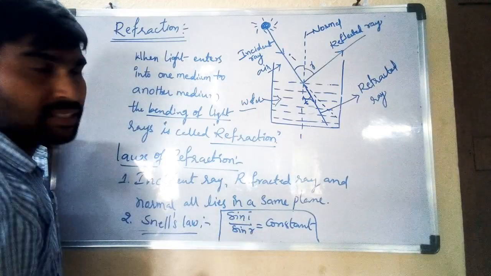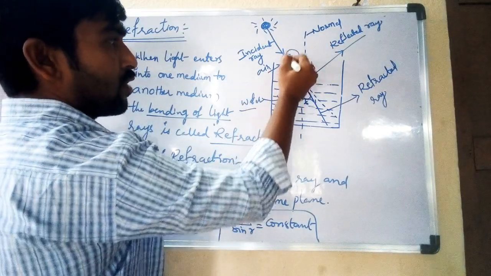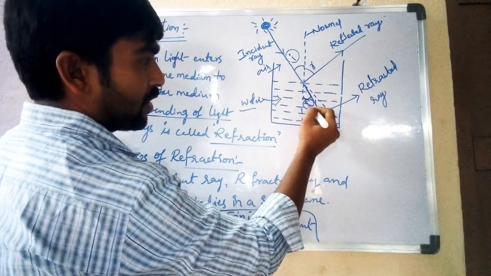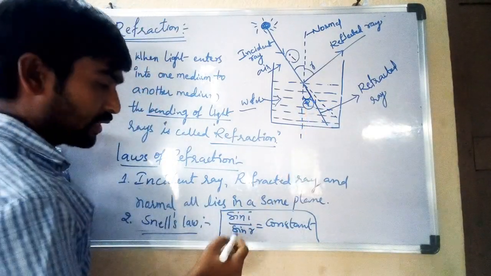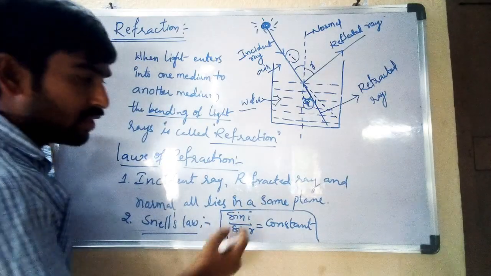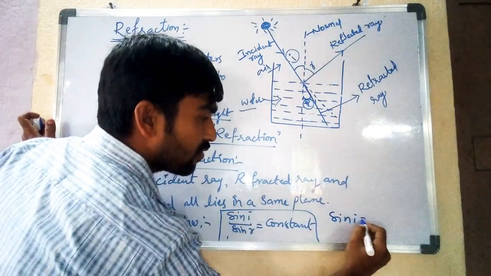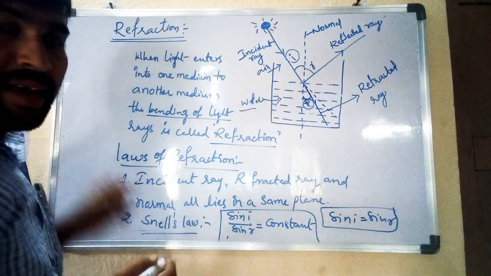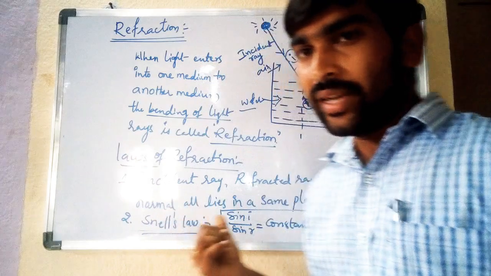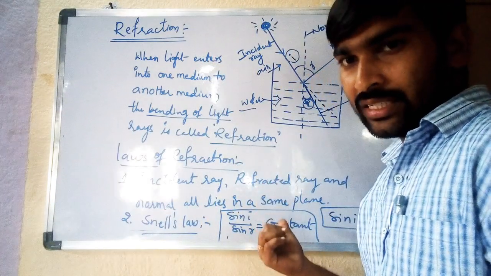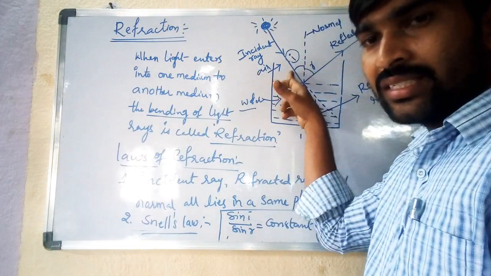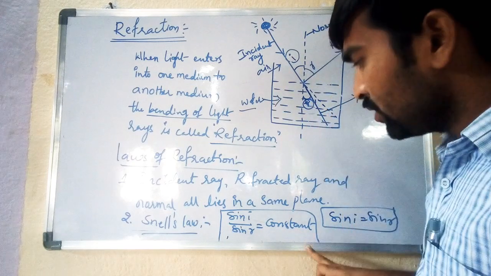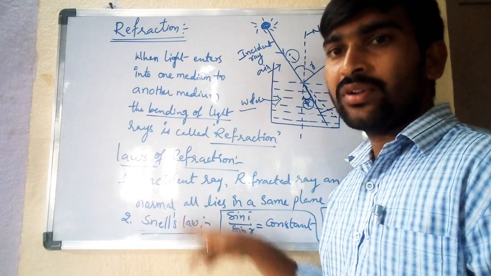The sine of the angle of incidence is related to the sine of the angle of refraction. This law is known as Snell's law of refraction.